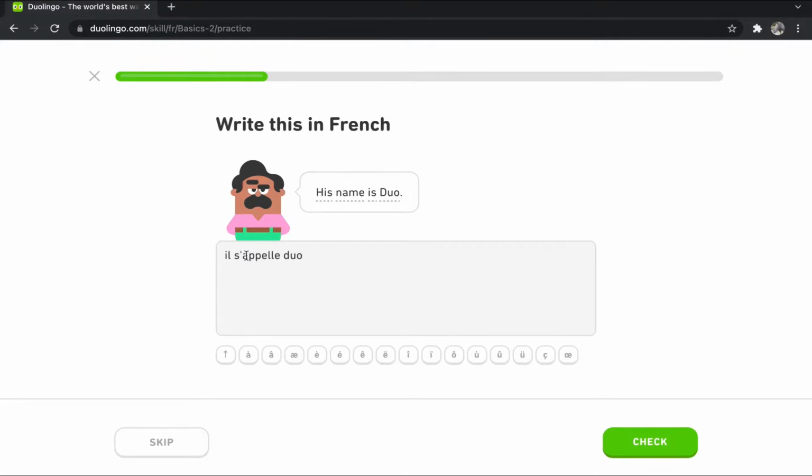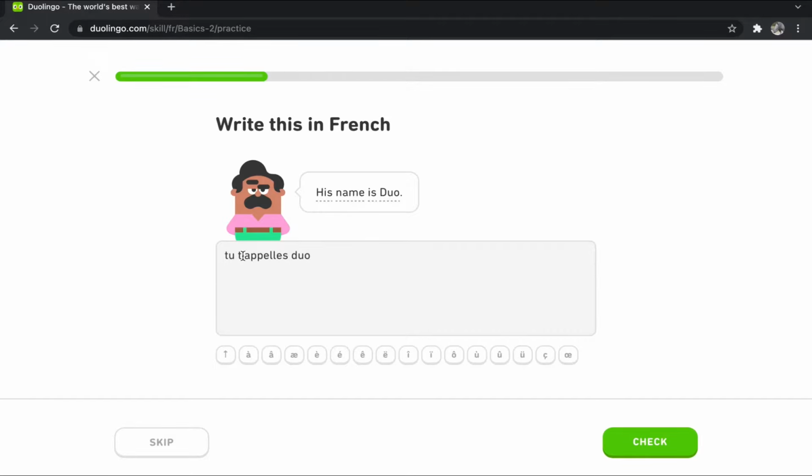Actually, this part, the S part, changes according to the subject, as I have explained before. So if the subject is I, which is je, then we will use M as m'appelle. Je m'appelle Duo. My name is Duo. But if the subject is you, which is tu, we will use t'appelles.